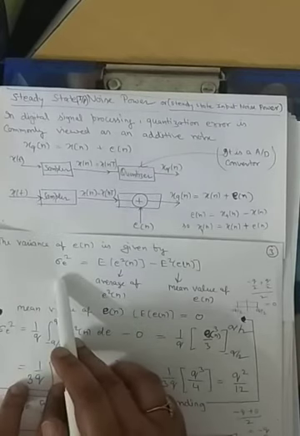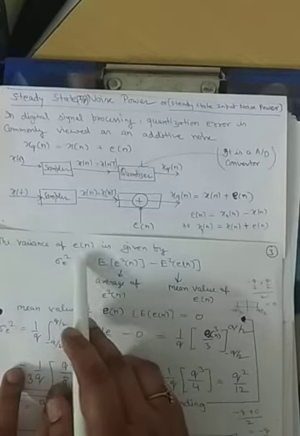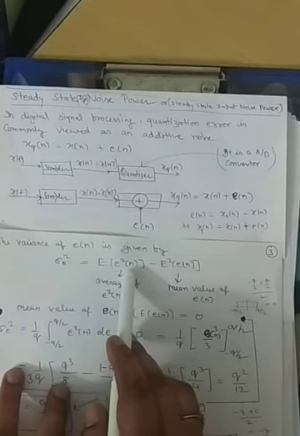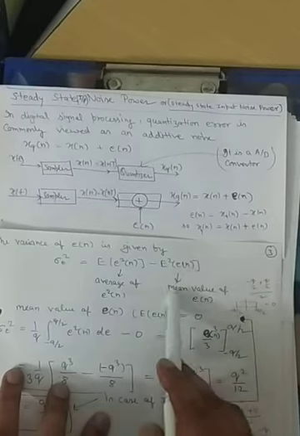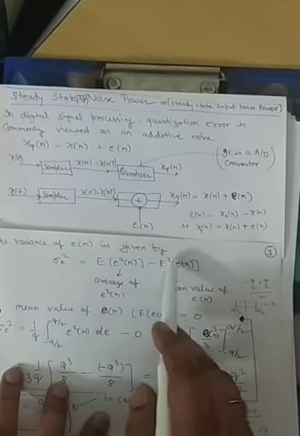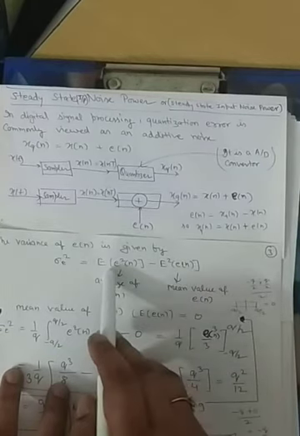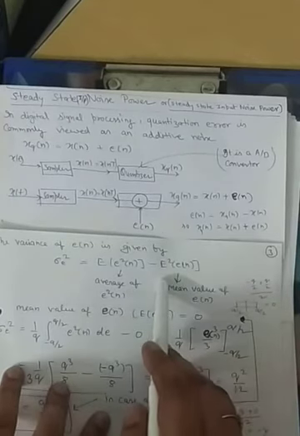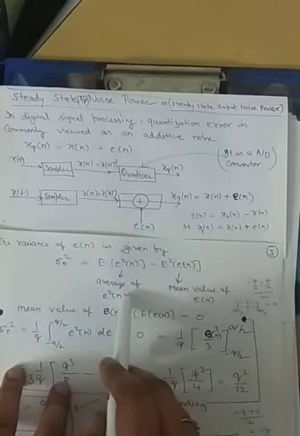The variance of the noise is expressed by this mathematical formula: the average of the noise signal energy, minus the square of the mean value, or average value, of the signal. This is the mathematical expression of the variance that we have to calculate here. So in order to calculate it, we have to find the mean and the average of the energy square term.